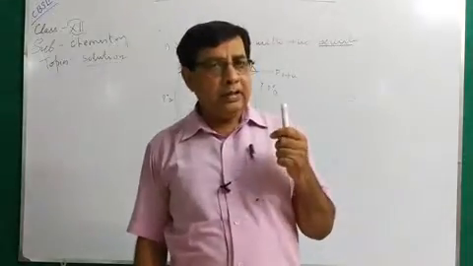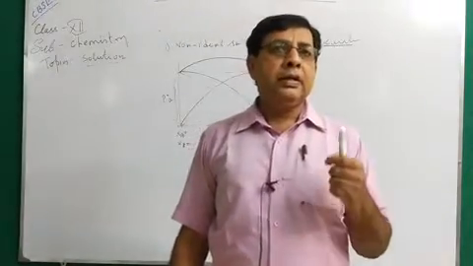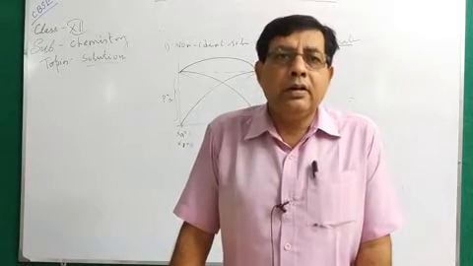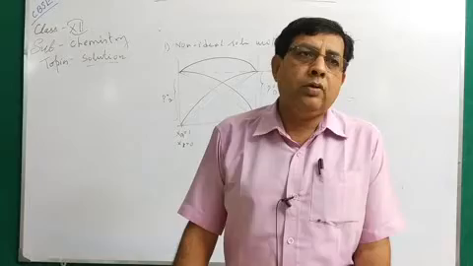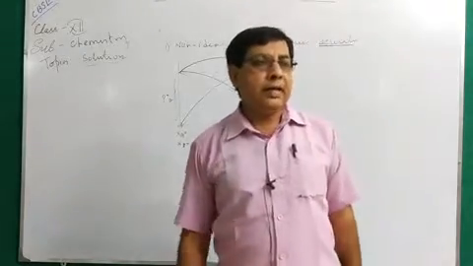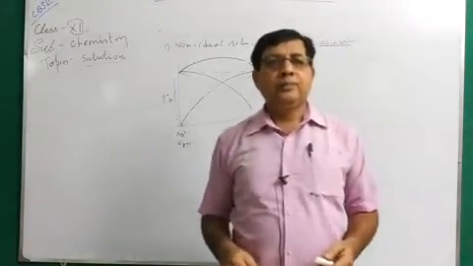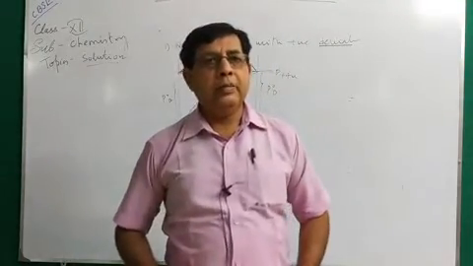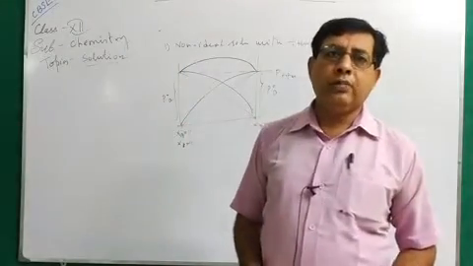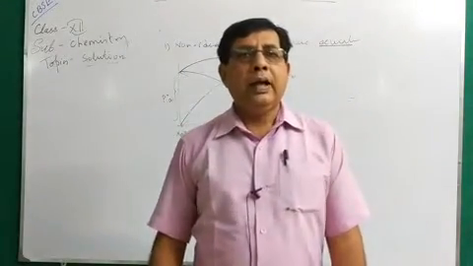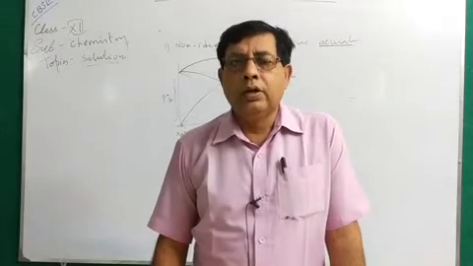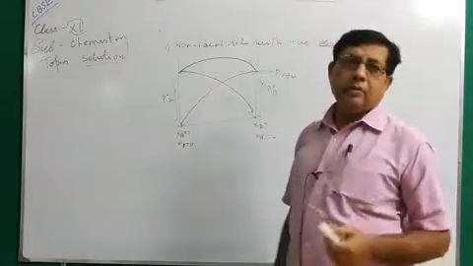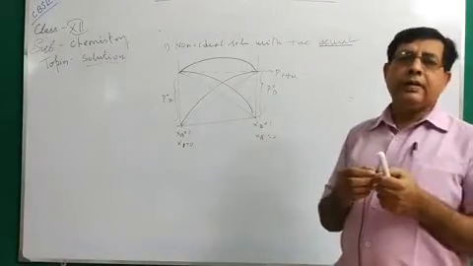So what is the reason for positive deviation? In case of positive deviation, the solute-solvent interaction is less than solute-solute or solvent-solvent interaction. What are the examples? Say ethanol and chloroform, or ethanol and water, or carbon tetrachloride and acetone. These are some examples of non-ideal solution with positive deviation.